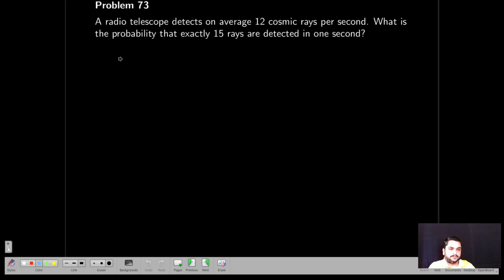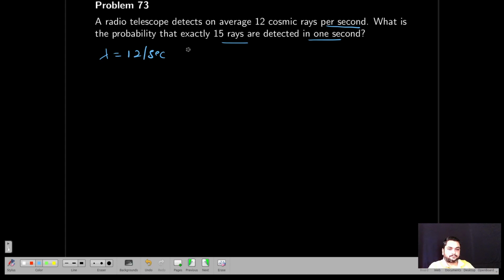A radio telescope detects on an average 12 cosmic rays per second. What is the probability that exactly 15 rays are detected in 1 second? So how will you identify which distribution? The average 12 cosmic rays per second, so some time interval is mentioned. So it is nothing but a Poisson distribution. They are given lambda equal to 12 rays per second.